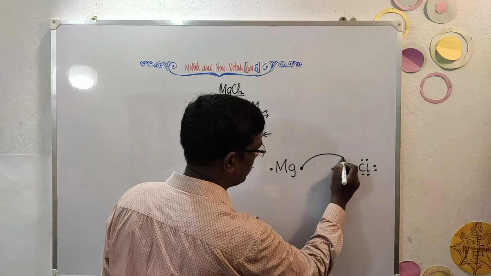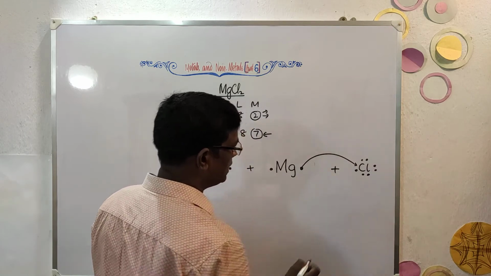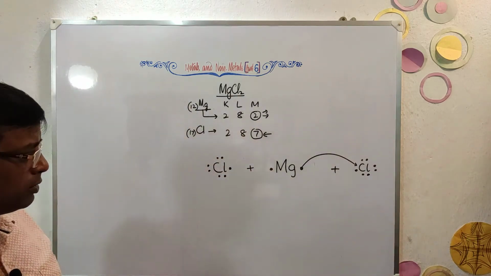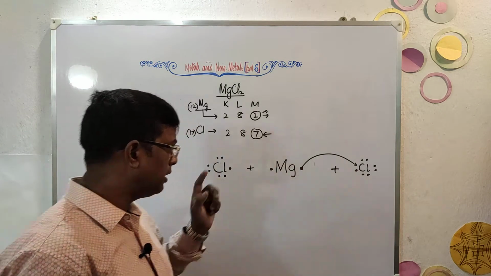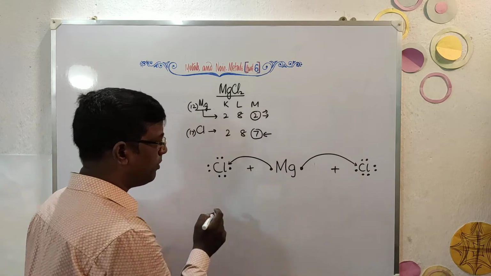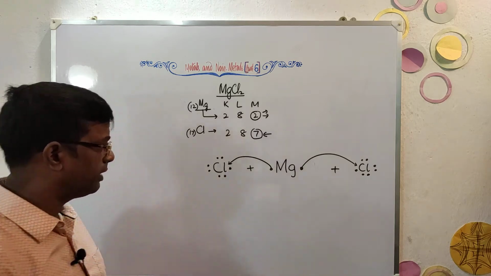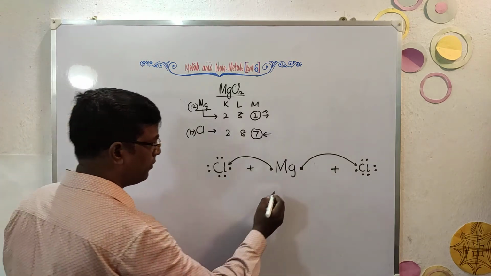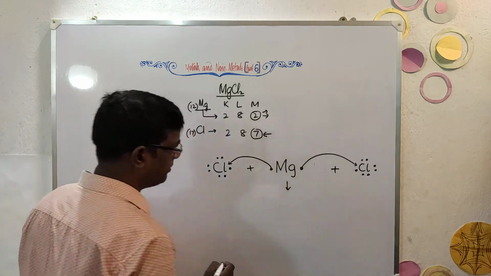This magnesium will transfer, love to lose 1 electron to chlorine here, and the other electron will go to this vacant place. Remember the arrowhead exactly perfectly here. Now what does this mean?